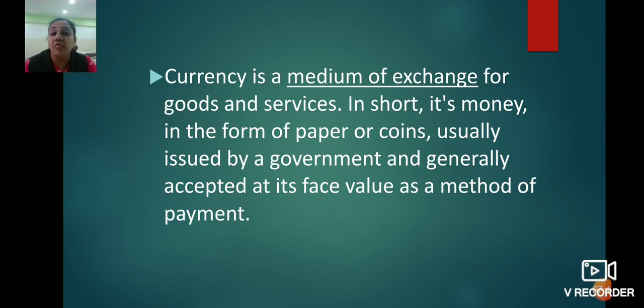Currency is a medium for what, children? Suppose we have to exchange for goods and services. In short, it's money in the form of paper or coins, usually issued by the government and generally accepted at its face value as a method of payment. Currency means money which is made up of paper or coins.